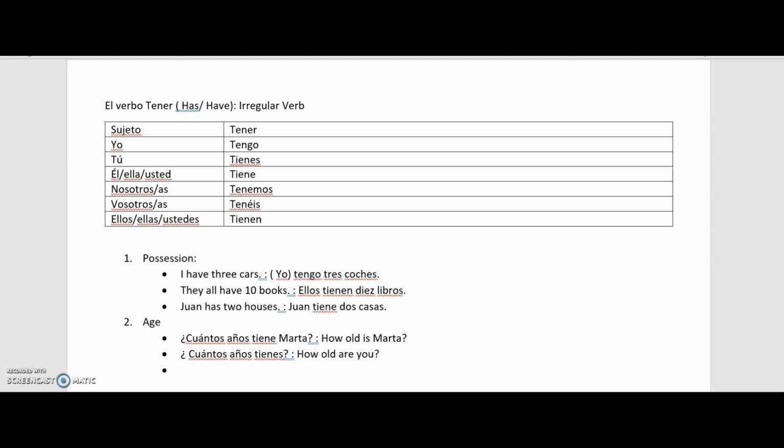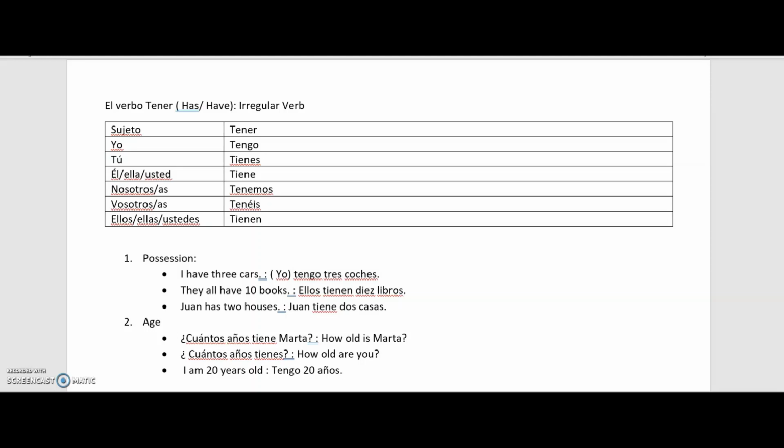And to answer that question, for example, if I want to say I am 20 years old, I can say tengo 20 años. Now, a lot of students generally ask me,